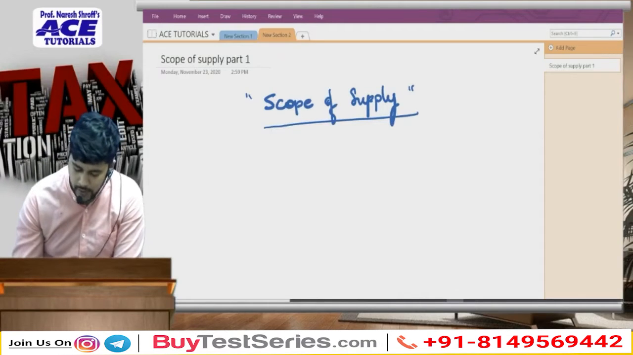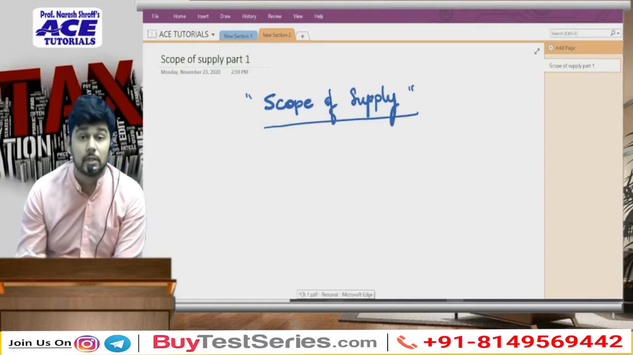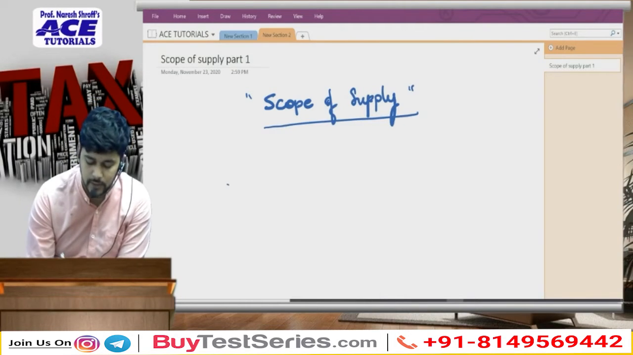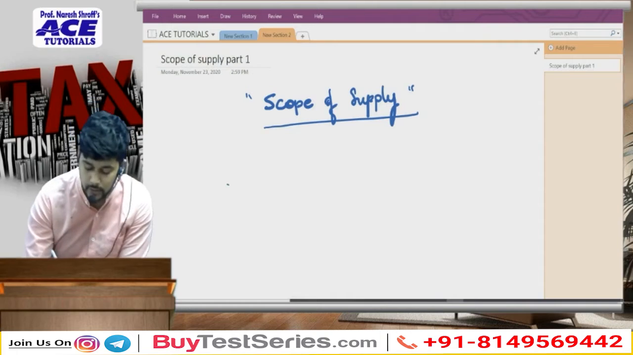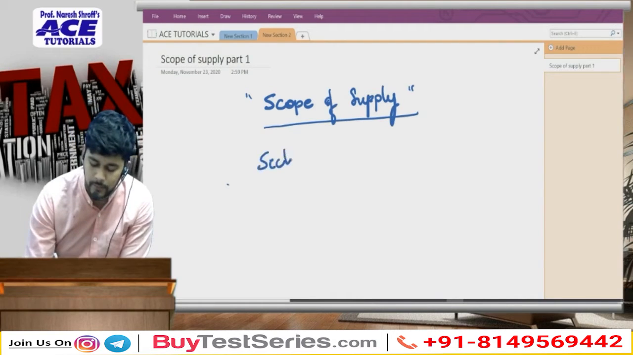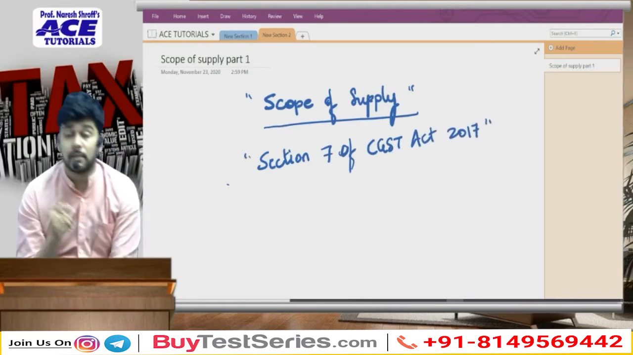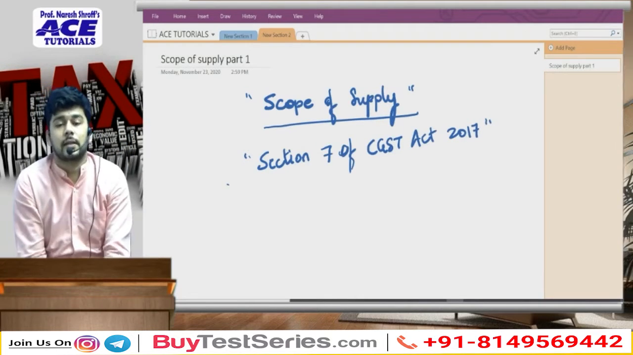So now I'll quickly take you through the scope of supply provisions, that is section 7 of the CGST Act. So the relevant section that we are going to discuss now will be section 7 of the CGST Act 2017. Now शायद आप ऐसा पूछोगे that sir, what about the first 6 sections?